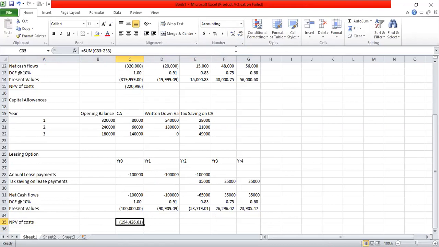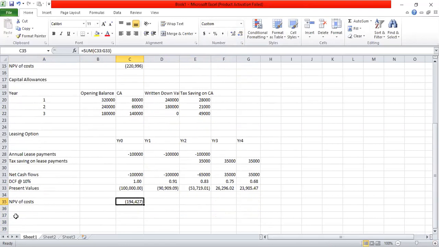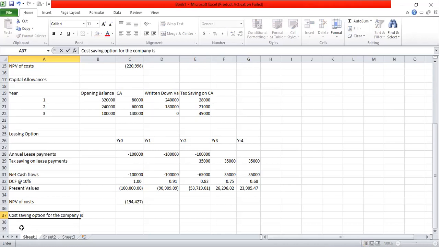So we can say out of the two options, the most beneficial option for the company, or the cost saving option for the company, is the leasing option. It is our answer to 4.1. Cost saving option for the company is the leasing option.